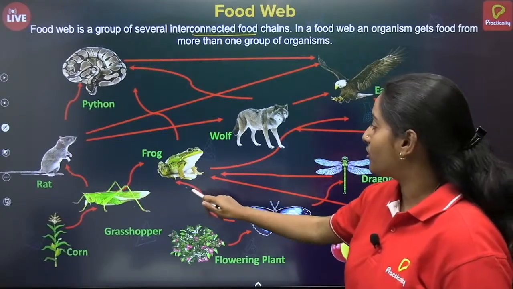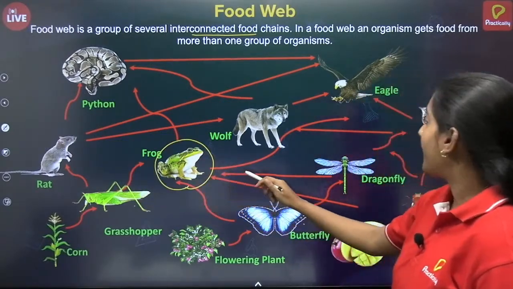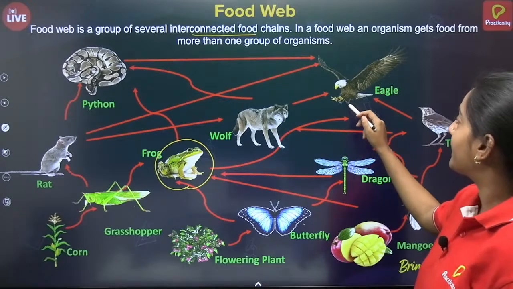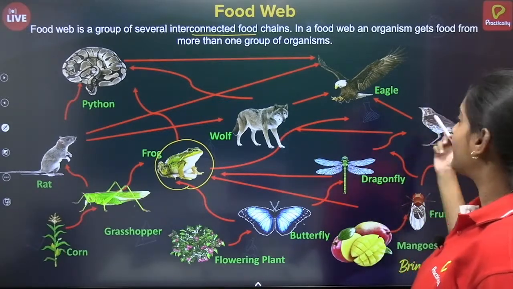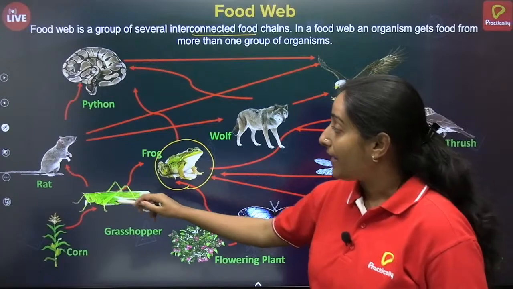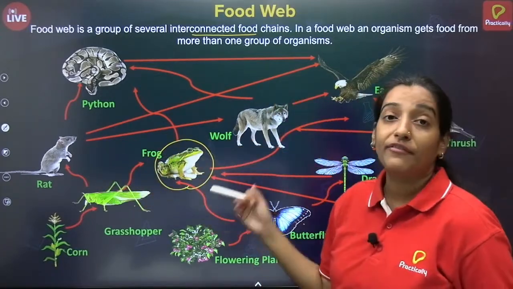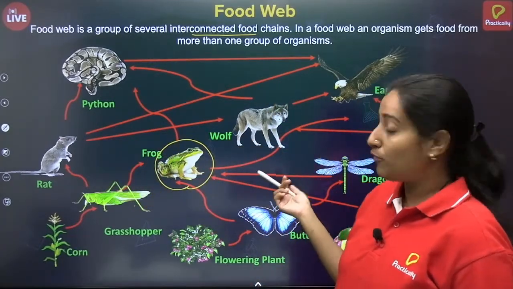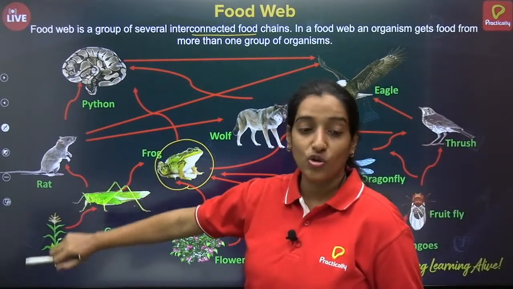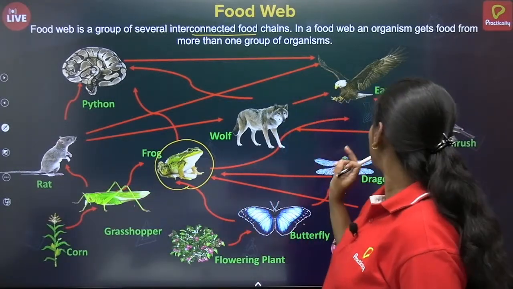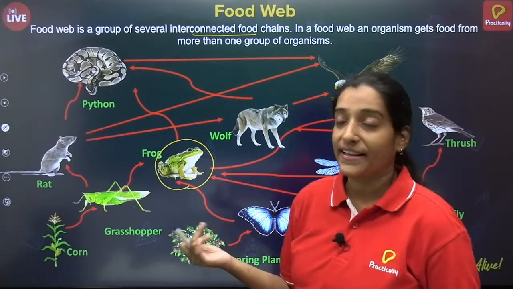And this frog, which is a secondary consumer, can be eaten directly by eagle or it can be eaten by bird. And rat also can be eaten by wolf. If there is no food available for wolf, it will consume a rat, or it can kill a small organism like rabbit.